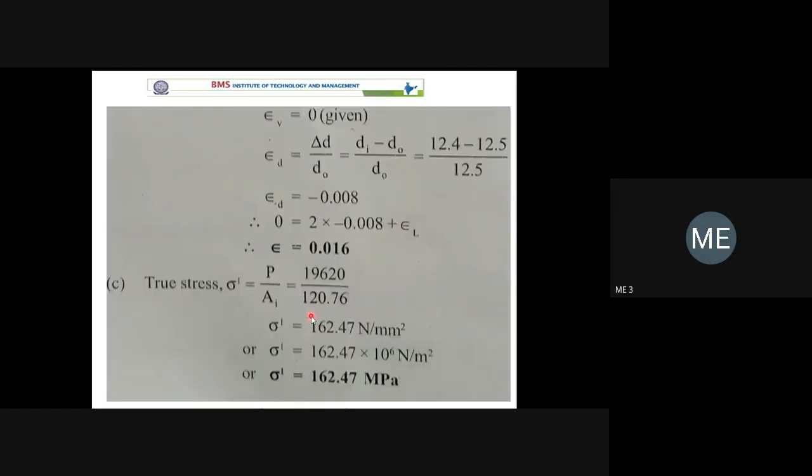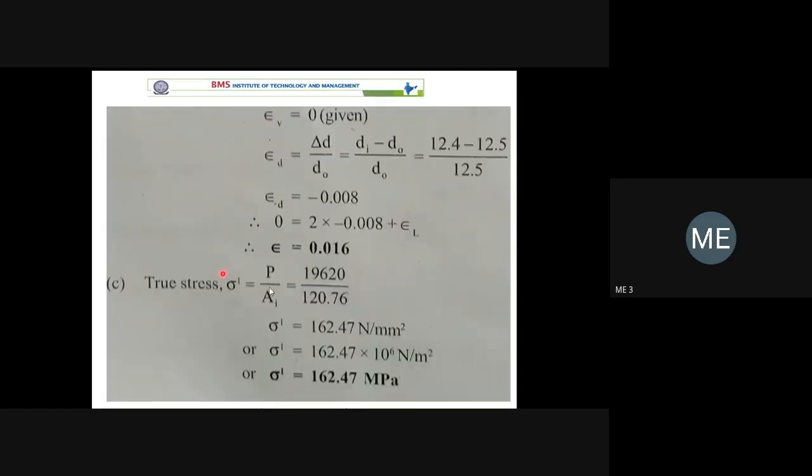Normally, you can refer to them as epsilon X, epsilon Y, and epsilon Z. But we have not started that type of notation, that's why we are referring to epsilon D and epsilon L. If you know that, I think that is sufficient.